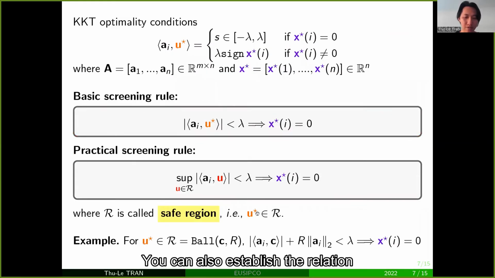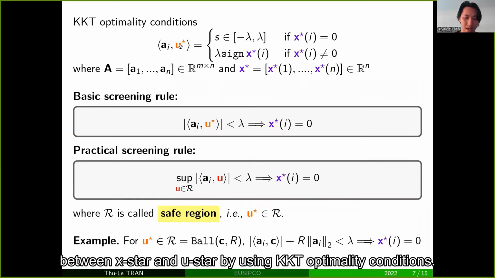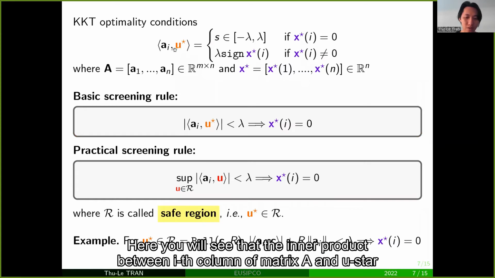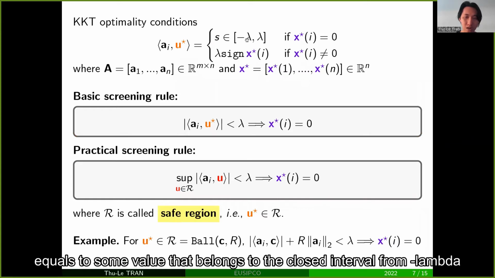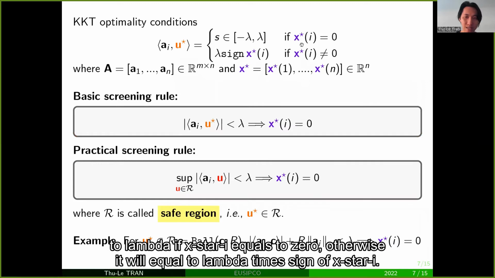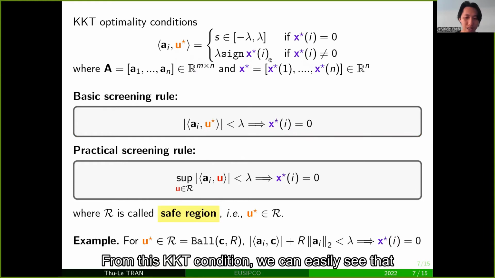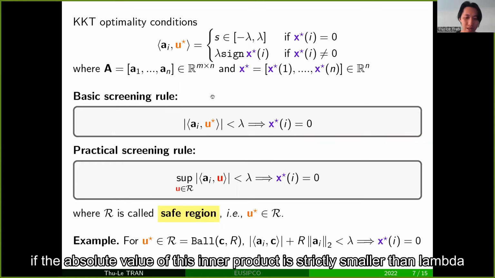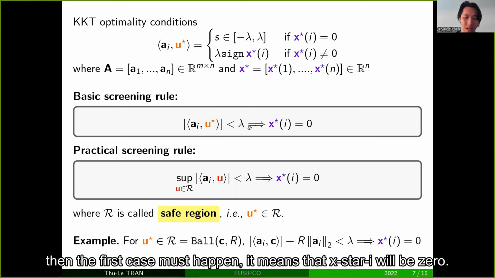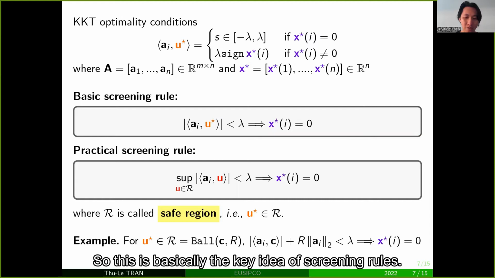You can also establish the relation between x star and u star by using the KKT optimality condition. Here, you will see that the inner product between the i-th column of matrix A and u star equals some value that belongs to the closed interval from minus lambda to lambda if x star i equals 0. Otherwise, it equals lambda times the sign of x star i. From this KKT condition, we can easily see that if the absolute value of this inner product is strictly smaller than lambda, then the first case must happen. It means that x star i will be 0. So this is basically the key idea of screening rules.